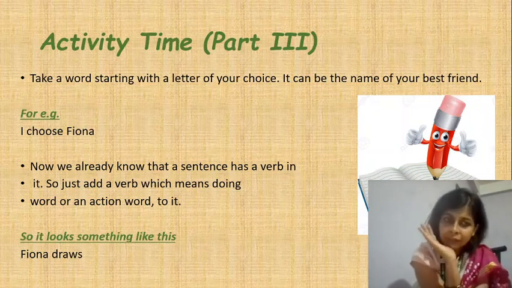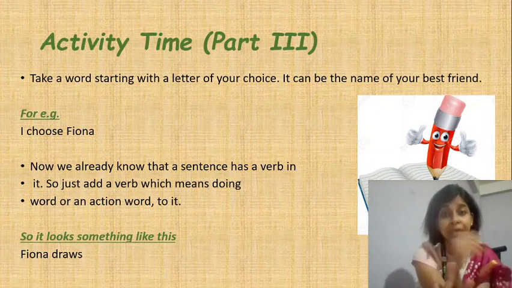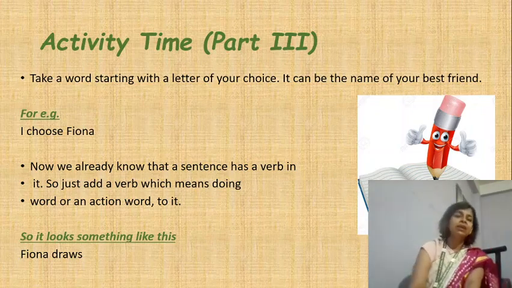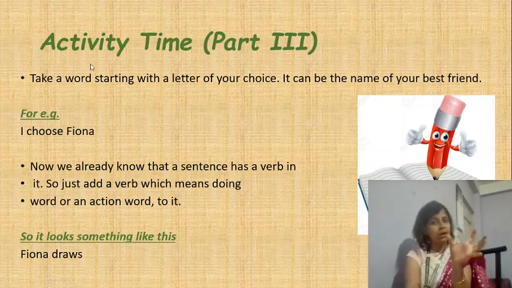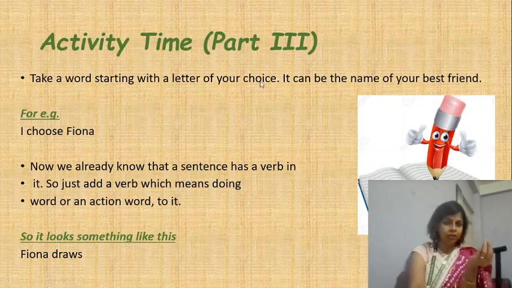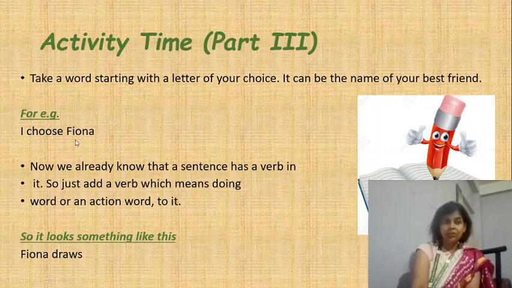So I had a best friend. I have a best friend called Fiona. She doesn't stay in Siliguri anymore. She's moved out. Alright, so I choose her name. Your exercise is, you're going to take a word beginning with a letter of your choice, or you can also take the name of your best friend. So I've taken Fiona. Now we already know that a sentence has a verb in it. So just add a verb.